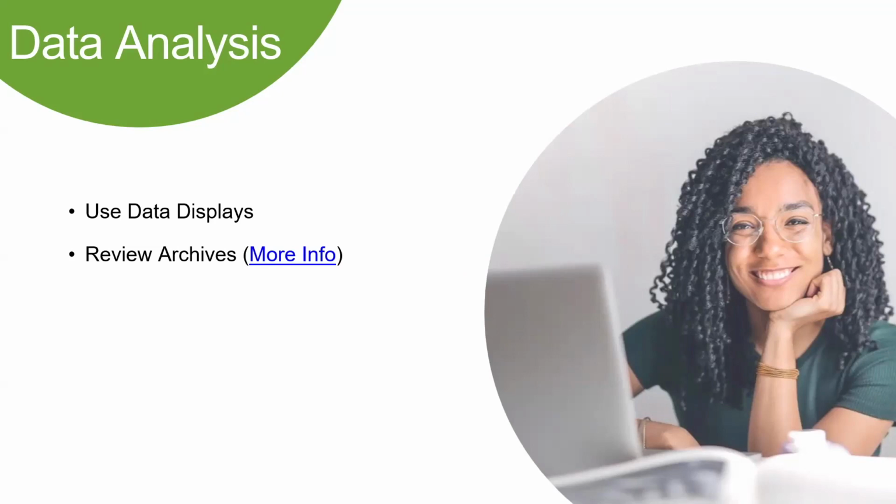There is more information there that takes you right to our archive page so you can see. But I want to remind you, if reports are not generated during the current assessment window, so assessment year, they're not going to be listed in your archives. Only reports that are generated during the active assessment window year will be archived. And I'm going to show you exactly how you want to see those archives, and we'll go back to see where those data displays are.